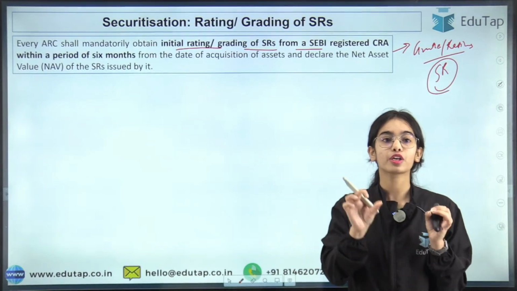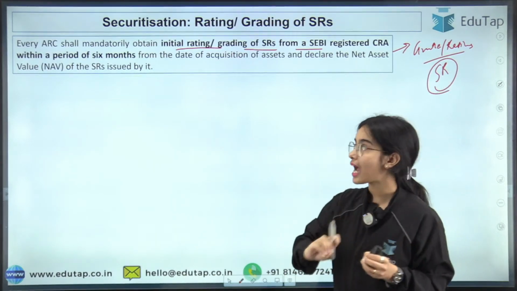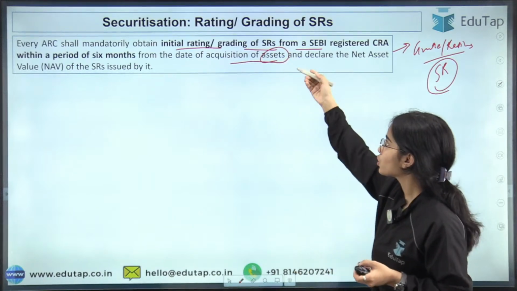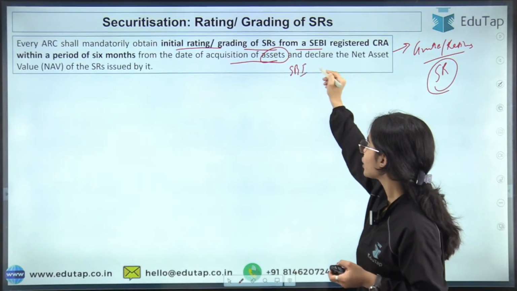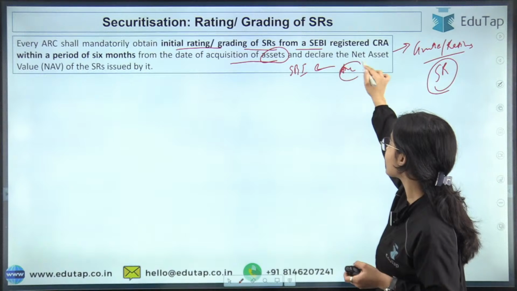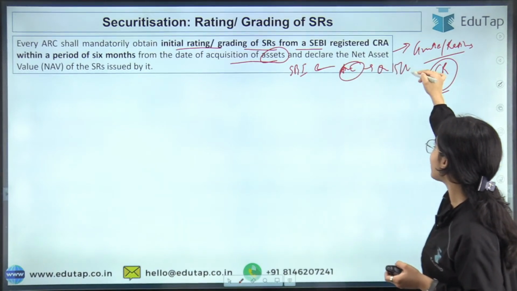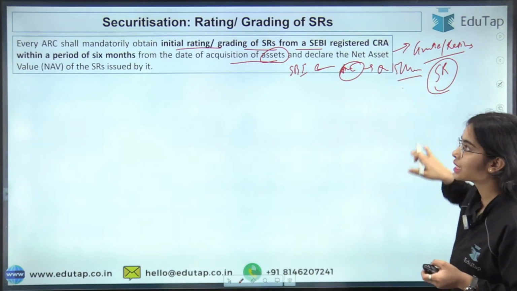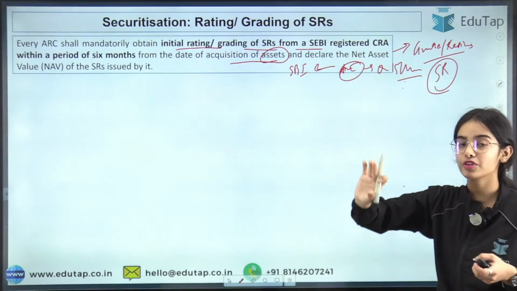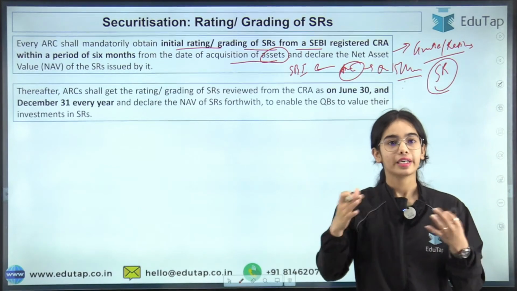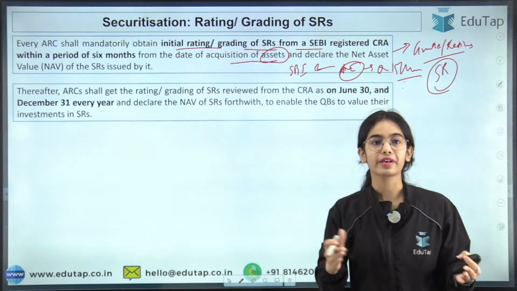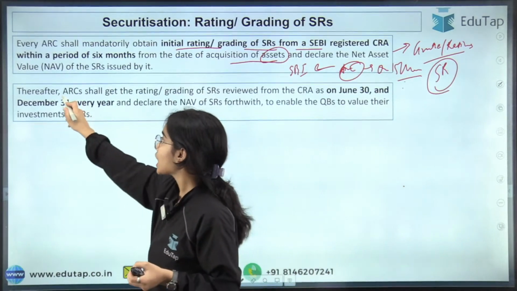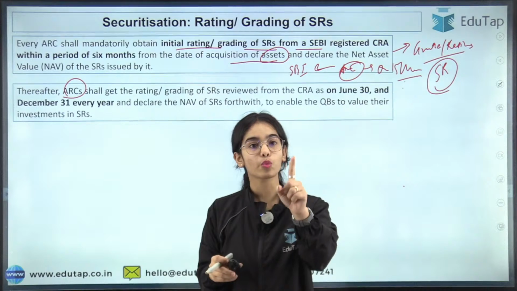Within a period of 6 months from the date of acquisition of the assets. So let's say the ARC has taken the financial asset from the SBI on 15th May 2024. Within 6 months from this acquisition, you have to take a rating from a registered credit rating agency.